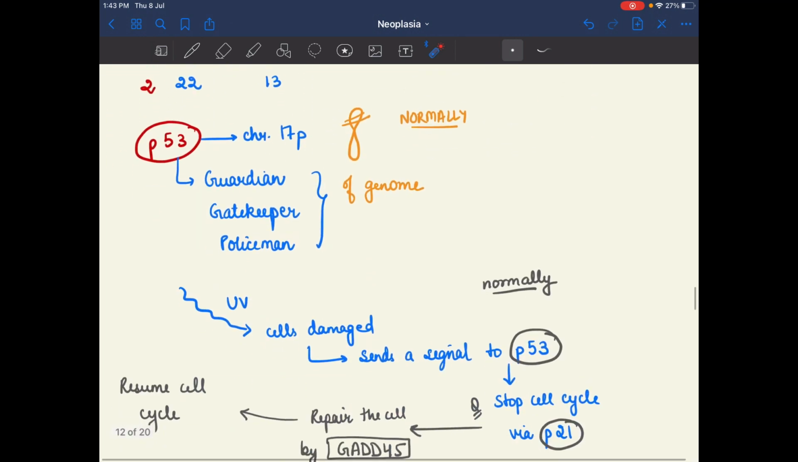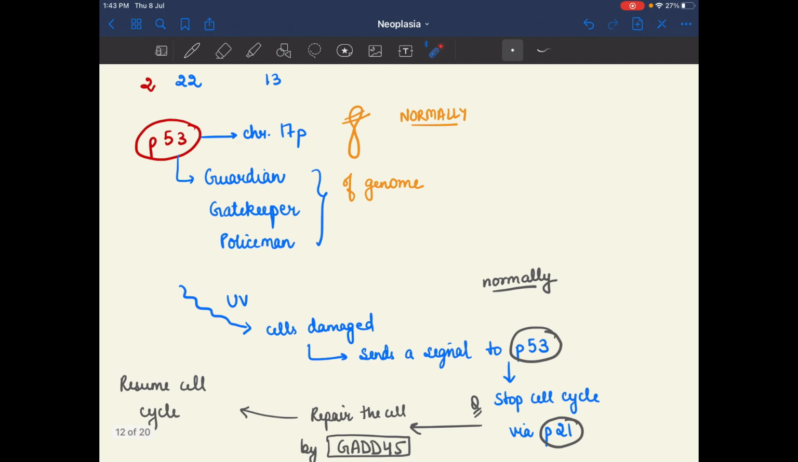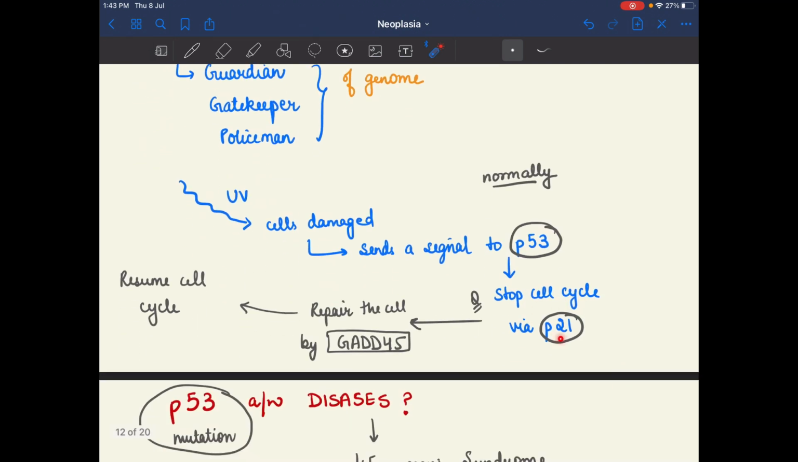So these were some features, like p53 gene is present on chromosome 17 and on the short arm. p53 gene is also known as guardian of the genome, gatekeeper of the genome, or policeman of the genome. So there is ultraviolet radiation. Due to the ultraviolet, cells get damaged and they send a signal to p53, and p53 is going to stop the cell cycle by p21.